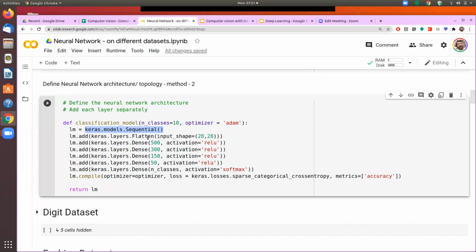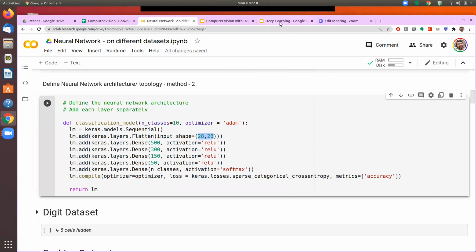And then we say that our first layer is the flattening layer. This flattening layer is required because my input is two-dimensional, and this will process the images where each image is a 28 by 28 image, and the data is given in terms of pixels. So first we flatten that, and after we flatten, it will become 784 different pixels for each image.